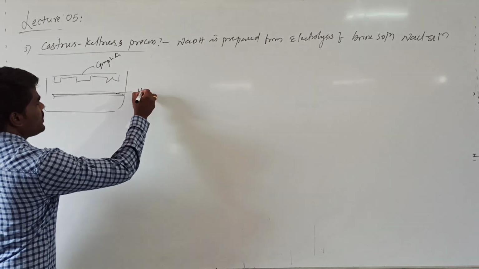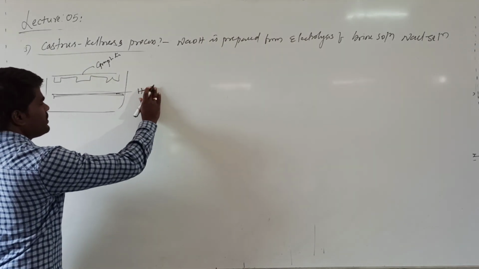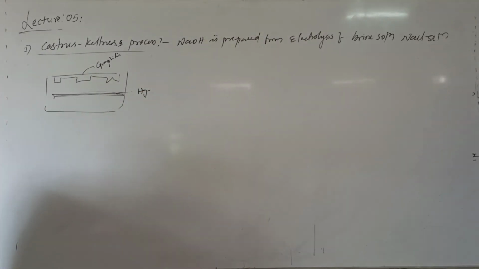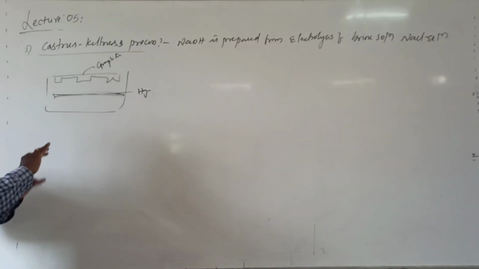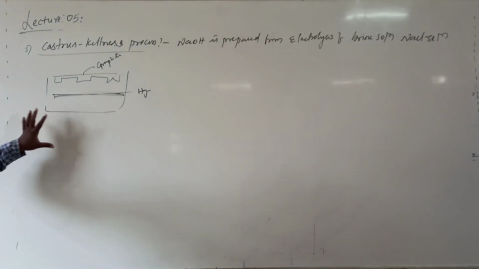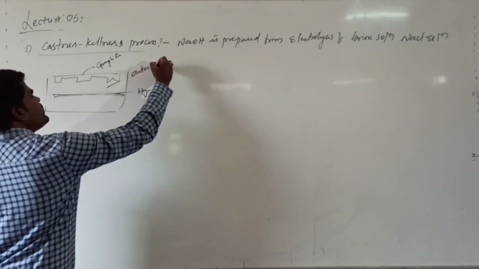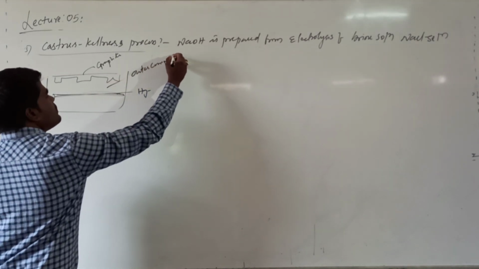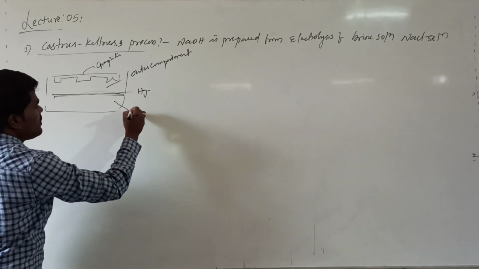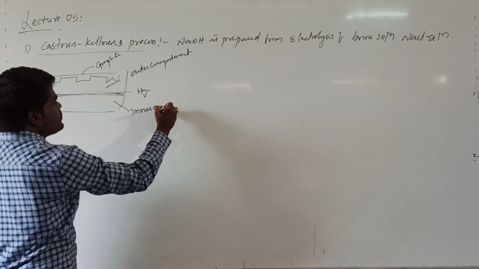Here, this is mercury. Now, this will be connected to the battery. This is the outline structure. We are not going to discuss in depth. There are 2 chambers. This will be called the outer compartment, and this will be called the inner compartment.